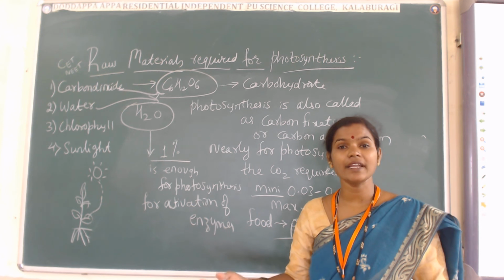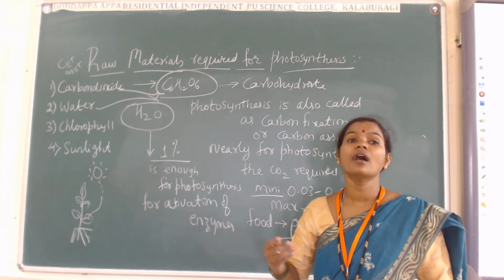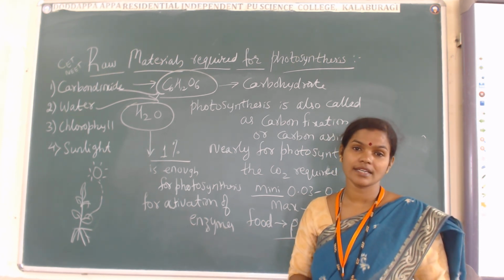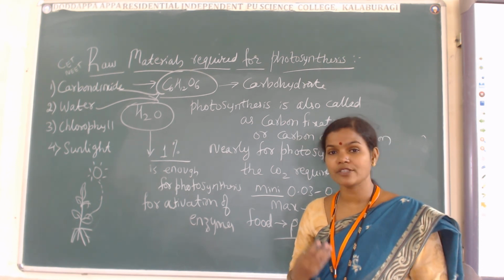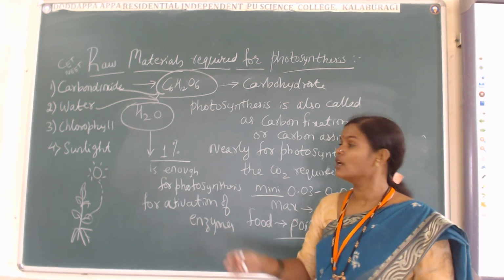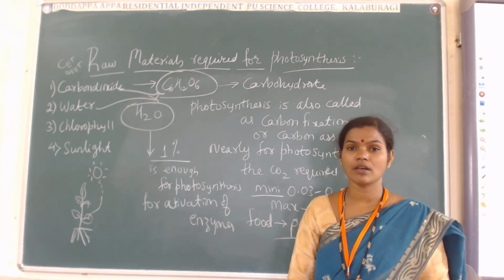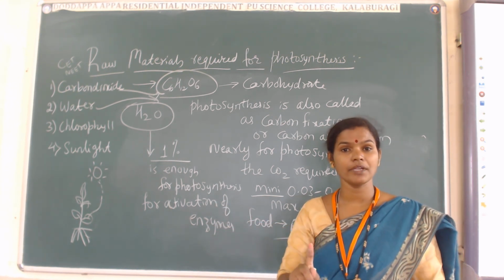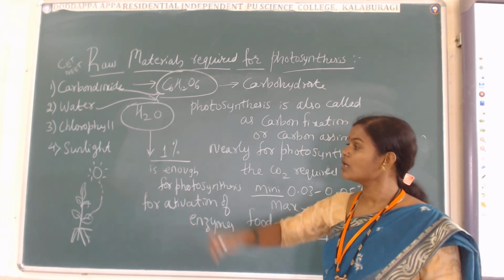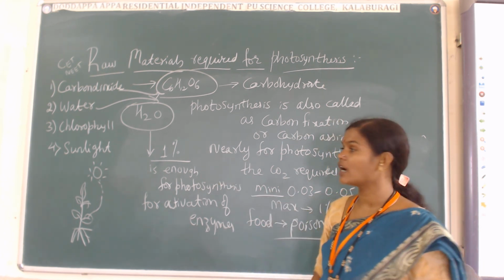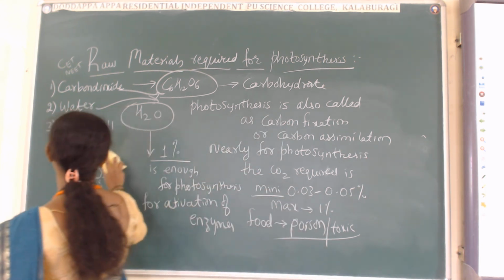The complete wilting or some imbalance is going to occur inside the body. Now the cell is going to die because of the presence of more water also. Understood? So this is the third raw material we have completed. Air complete, sunlight complete, CO2 complete, water complete. Now the last raw material we are going to see is the chlorophyll pigment.